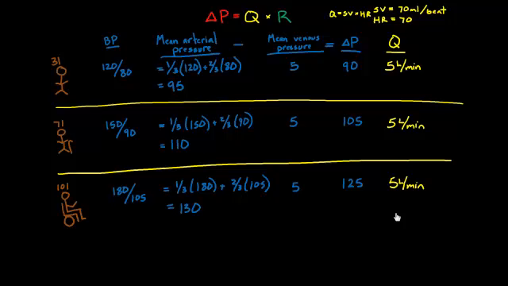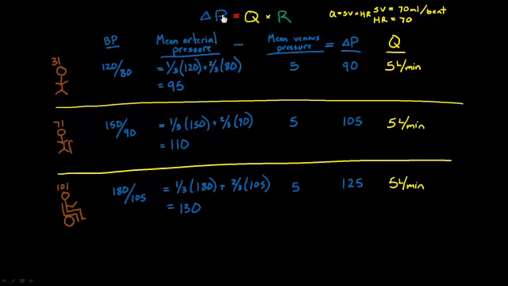And I should probably mention all of my pressure units should be millimeters of mercury. I didn't write that just to not clutter up the board, but it is millimeters of mercury. So now, using my equation, I can say delta P, and actually maybe up here I should change this to be blue so that I'm consistent.